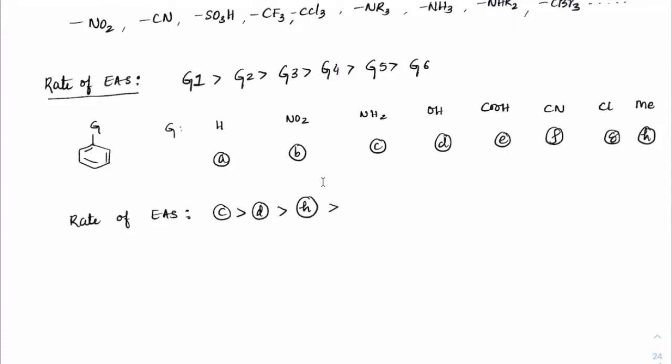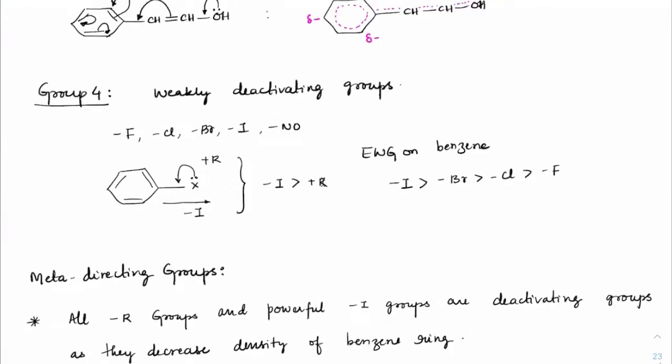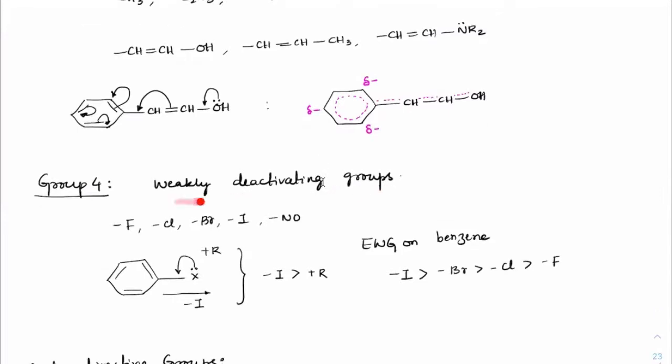After activating, we'll do deactivating. But first, hydrogen is better than the deactivating ones, correct? Then after that, chlorine, which is very mildly deactivating, so G. Now only the deactivating ones remain, correct? Within that, which one is better? COOH, which is E, is better than F, better than B. Got it? To this extent, you should be able to answer. It is weakly deactivating only.